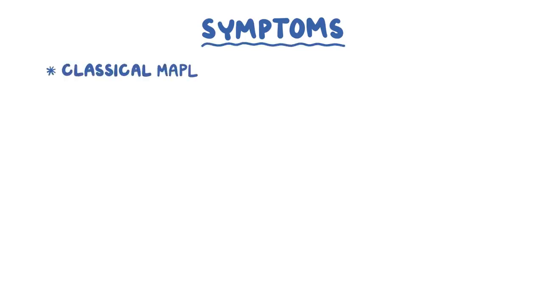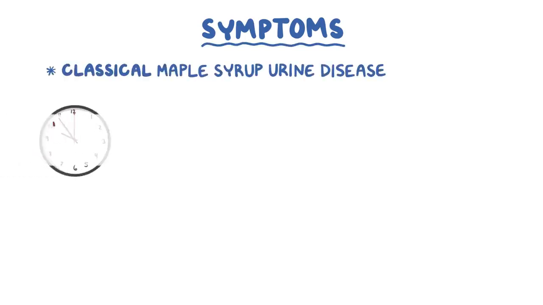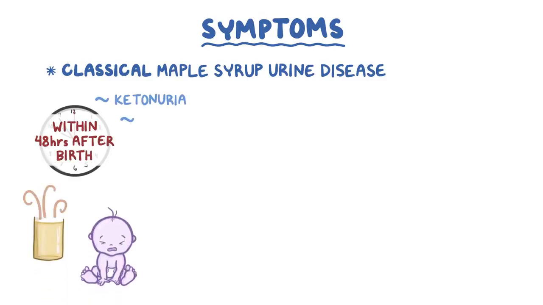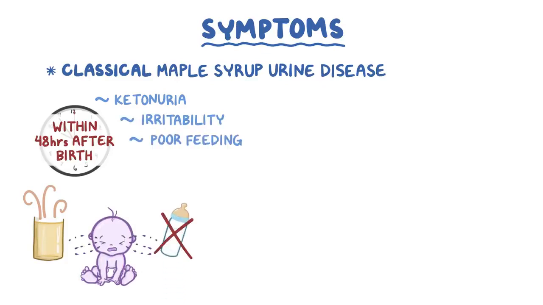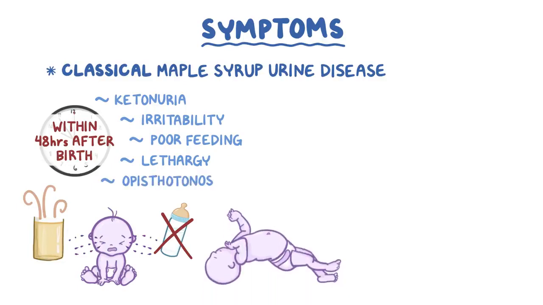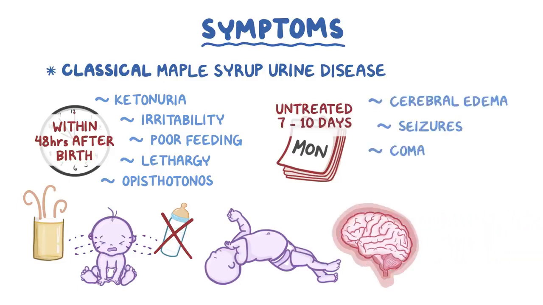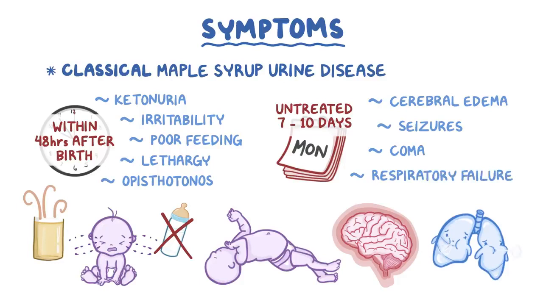Now, symptoms differ based on the form of disease. In classical maple syrup urine disease, the symptoms appear within 48 hours after birth. These include ketonuria with the sweet-smelling urine, irritability, poor feeding, lethargy or sleepiness, and muscle spasm, called opisthotonus, that kind of looks like bicycling movements. If untreated in 7 to 10 days, cerebral edema, seizures, coma, and respiratory failure can occur.